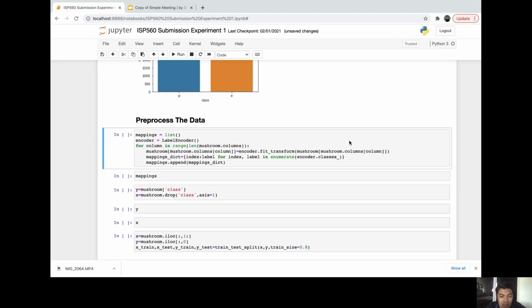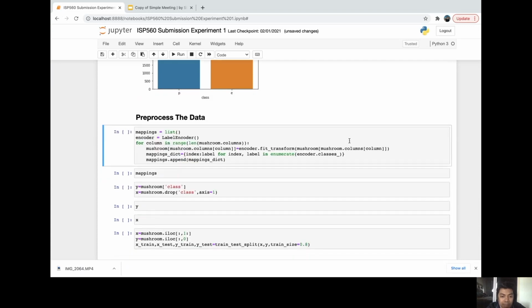So next, we're going to pre-process our data. Here, we're going to encode all of these labels into a numerical format so that we can feed it into our models. So mappings equals an empty list, and basically we're just going to fill that with the dictionaries for each feature. We're going to convert every unique value in a given feature to its own numerical label, and then we're going to create a dictionary that maps those numeric labels to the text labels.